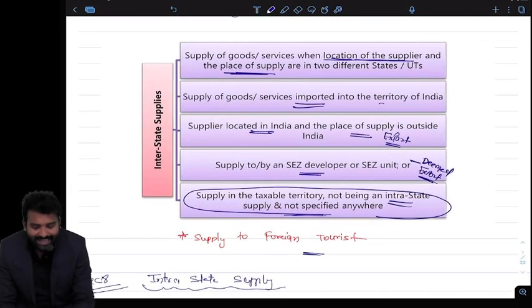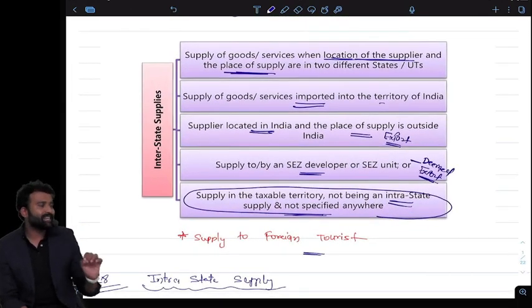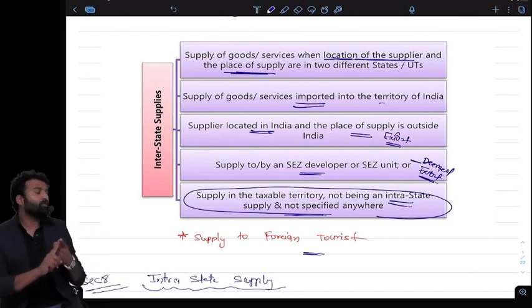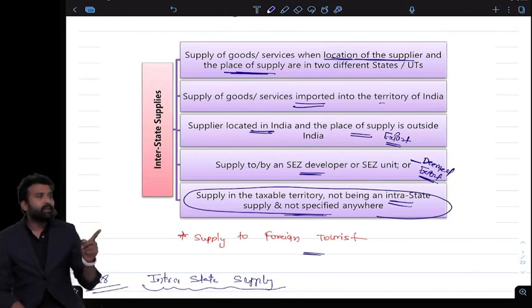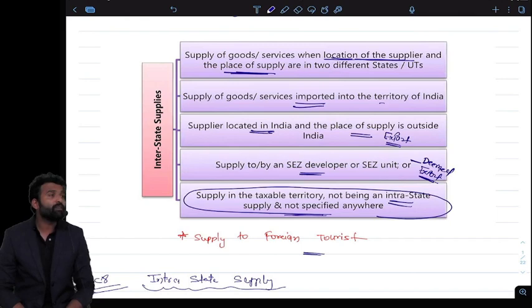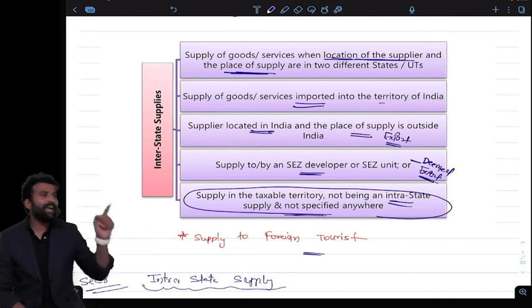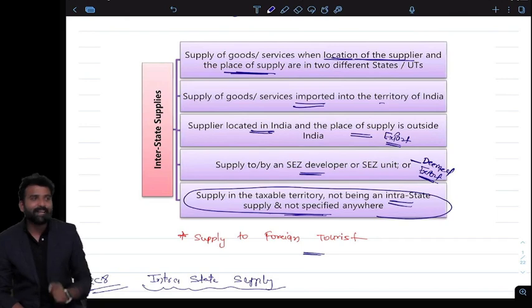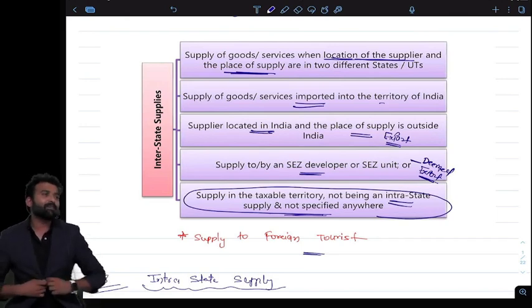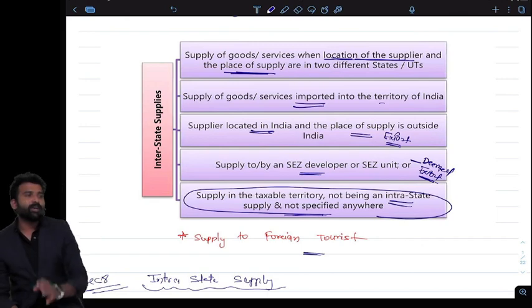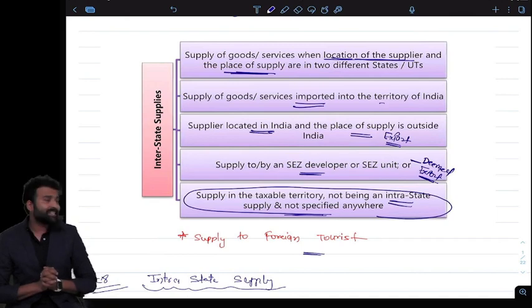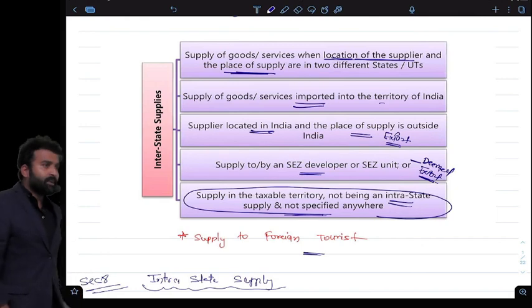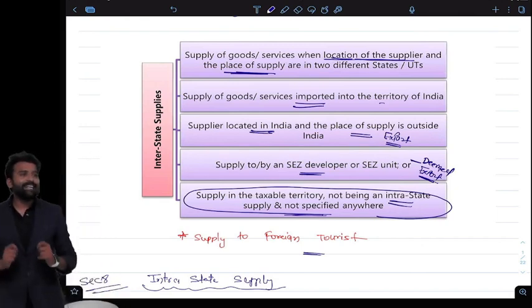So interstate transaction, what are the inclusions? What are interstate supplies? You have to repeat with me. First of all, when is it an interstate supply? The very important rule is: when LOS, location of supplier, and the place of supply are in different states. That's why we are discussing place of supply, because for a supply to be interstate, we have to know the location of the supplier and the place of supply. If both are in different states, then it's an interstate supply. If both are in the same state, then it's an intrastate supply. So here both are in different states, so it will be treated as interstate supply.